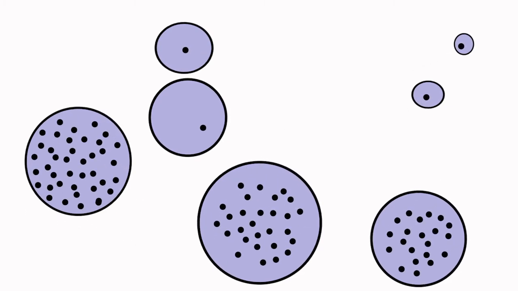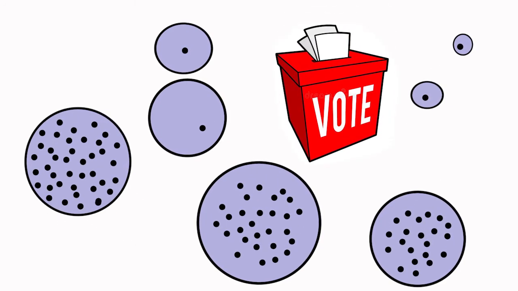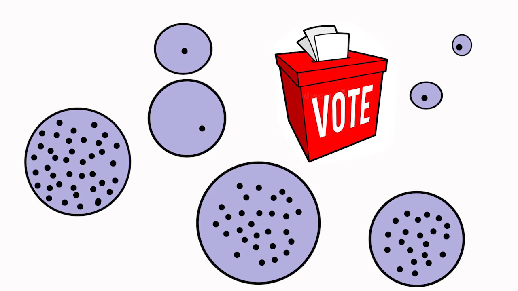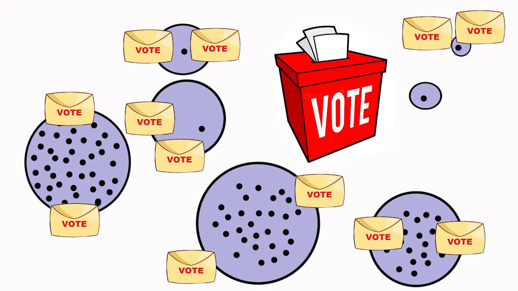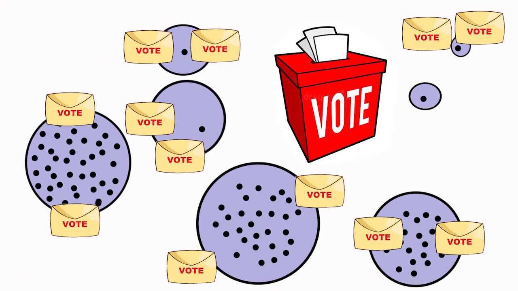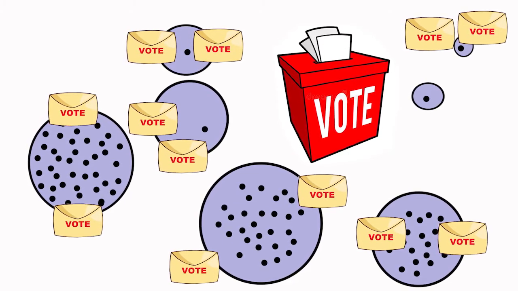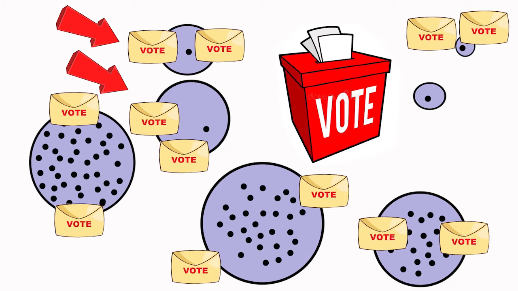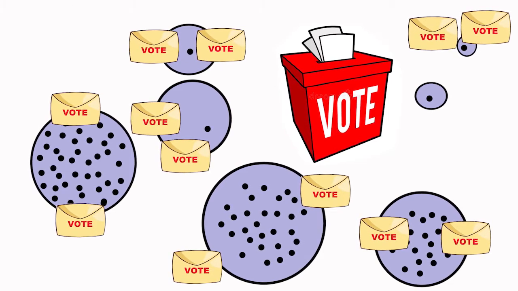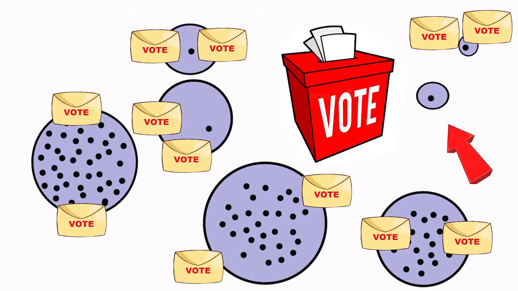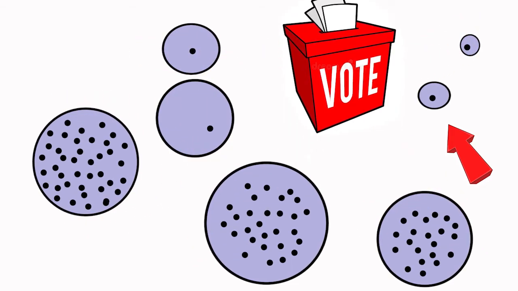Imagine a room full of people that are represented by these black dots, divided into groups of unequal size. These groups have a decision to make, and to decide, each group will get 2 votes, no matter how big their population. This group with 39 people gets just 2 votes. These groups with just 1 person each still get 2 votes each. But one group gets no votes at all.